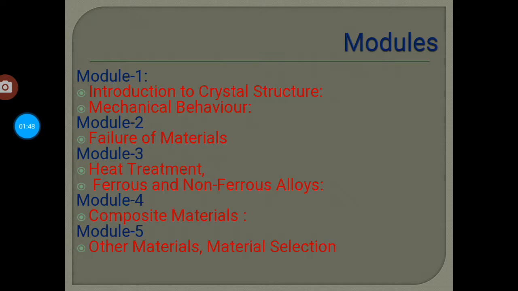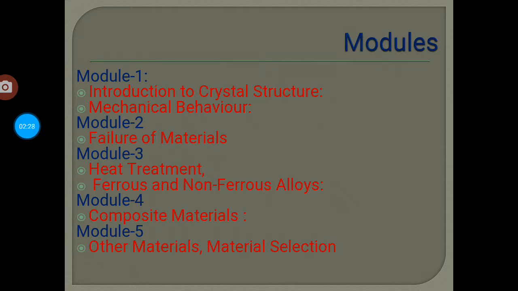Any material or element, whether a metal or non-metal, consists of various atoms. Not just one or two atoms, but several atoms, and inside those materials they take some shape and structure.